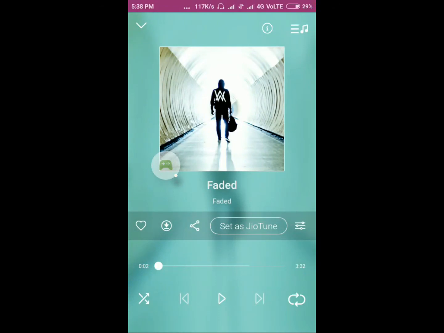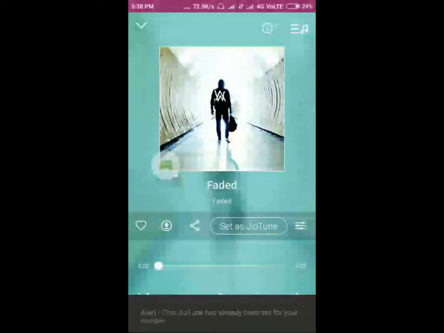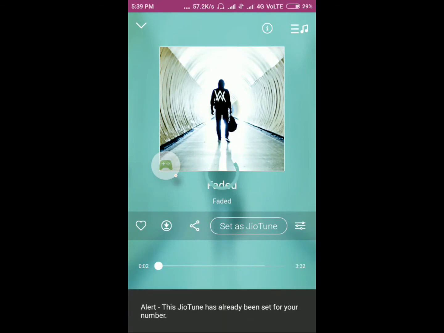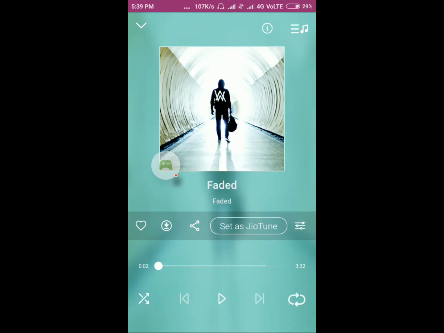I guess it worked. Just do it again. Yes, it worked. When you get this alert message, it means your JioTune is selected. So this is the trick, guys. If you want to use it, you can put your ringtone here.